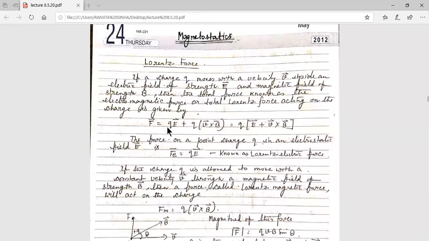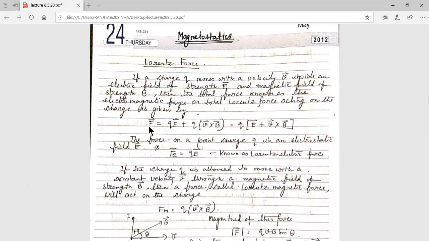Now here you know F equals qE plus qv cross B. So if a charged particle q is placed in an electromagnetic field and it moves with a velocity v, then the force experienced by the charged particle is given by qE plus qv cross B. And what is v? v is the velocity of the charged particle, B is the magnetic field, E is the electric field, and q is the charge of the particle.